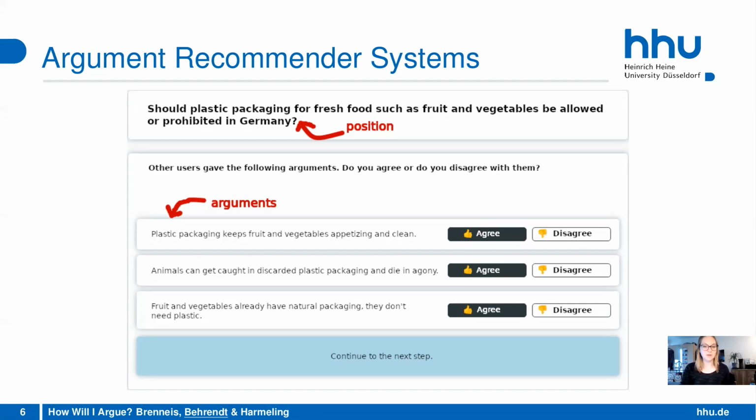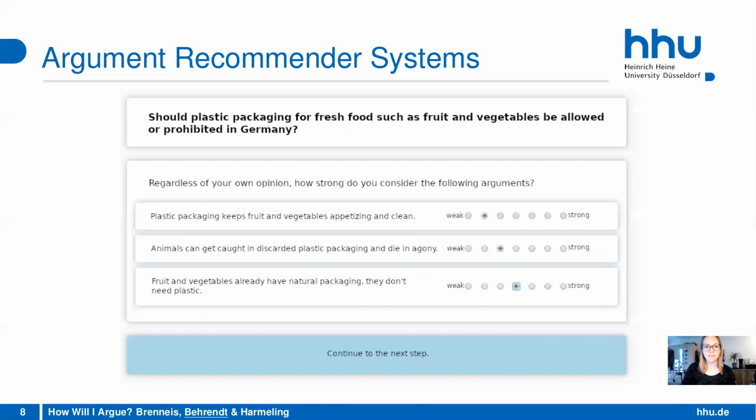And what we did first is that we collected what we call conviction. So we just asked the users if they would agree or disagree with the shown arguments to collect their opinion on these arguments. And in the second step, we showed them the same arguments to the same position, and we asked them to give us their opinion on how weak or strong they would consider the arguments, regardless of their own opinion.